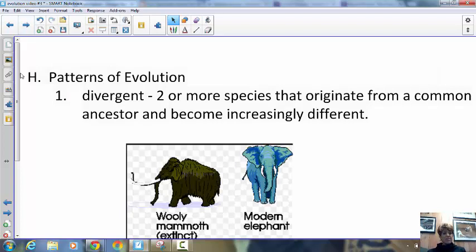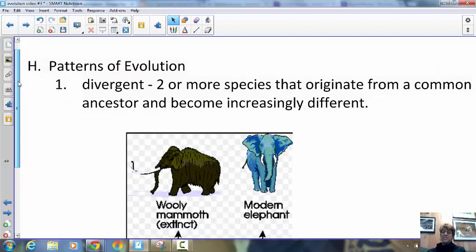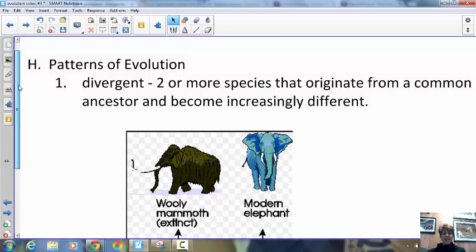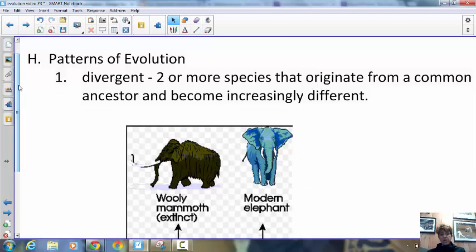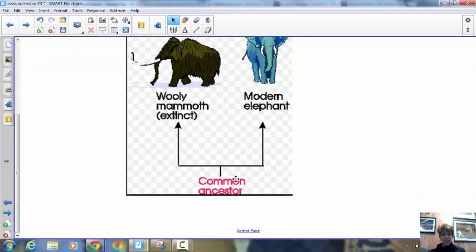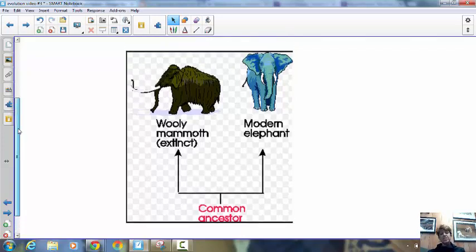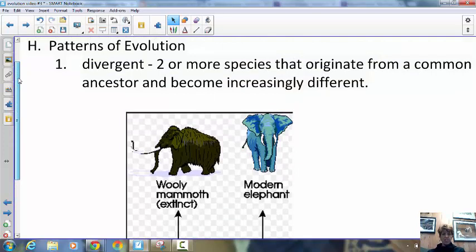All right, patterns of evolution. So these are just trends that we have seen through fossils and through studying different organisms. The most common is divergent, which means you have one common ancestor here and a difference in traits, which could be due to allopatric speciation or sympatric speciation or adaptive radiation. They have led to differences, and we get this divergent. So divergent, two of them come from one ancestor.